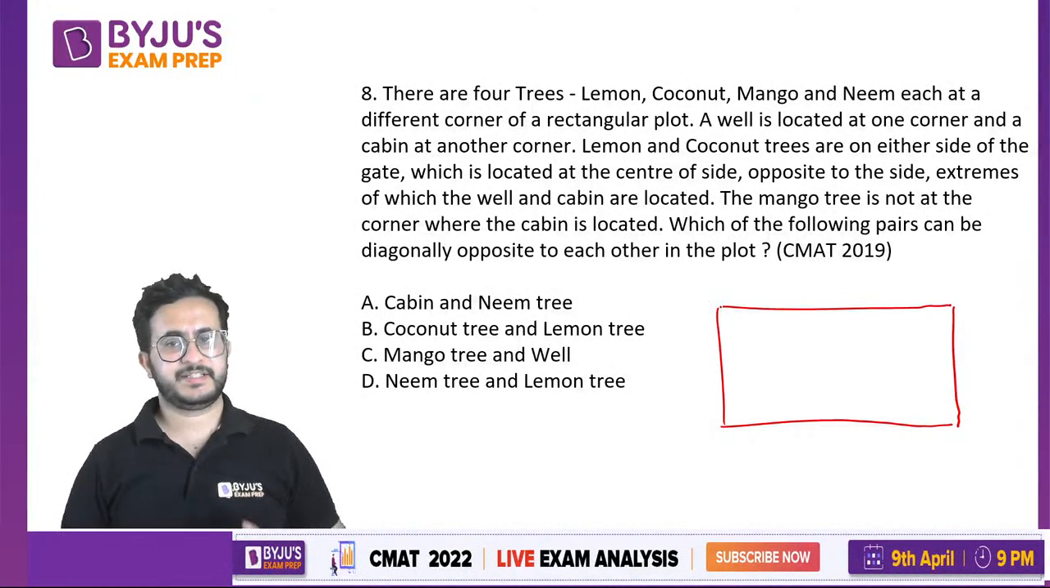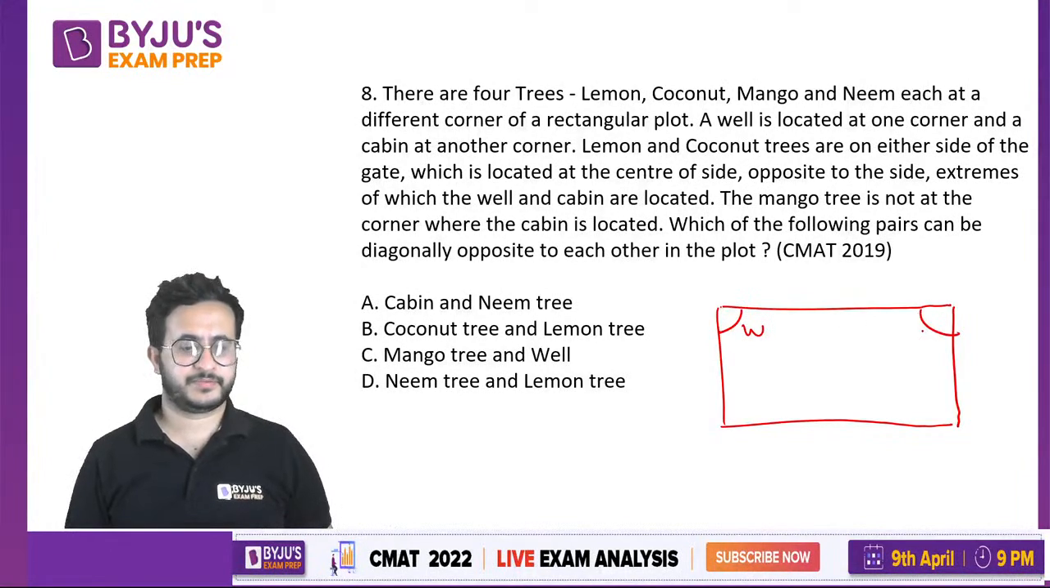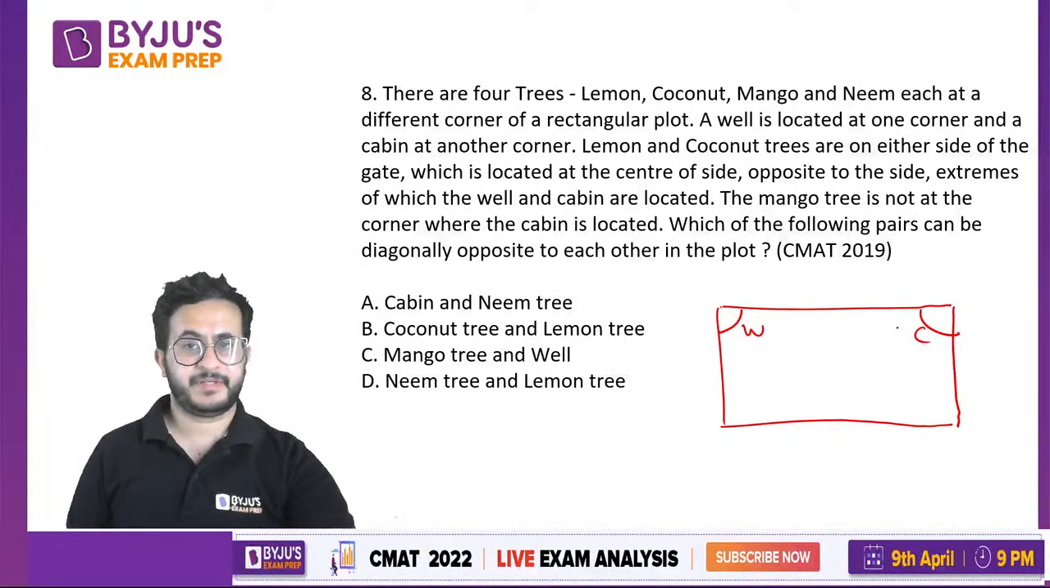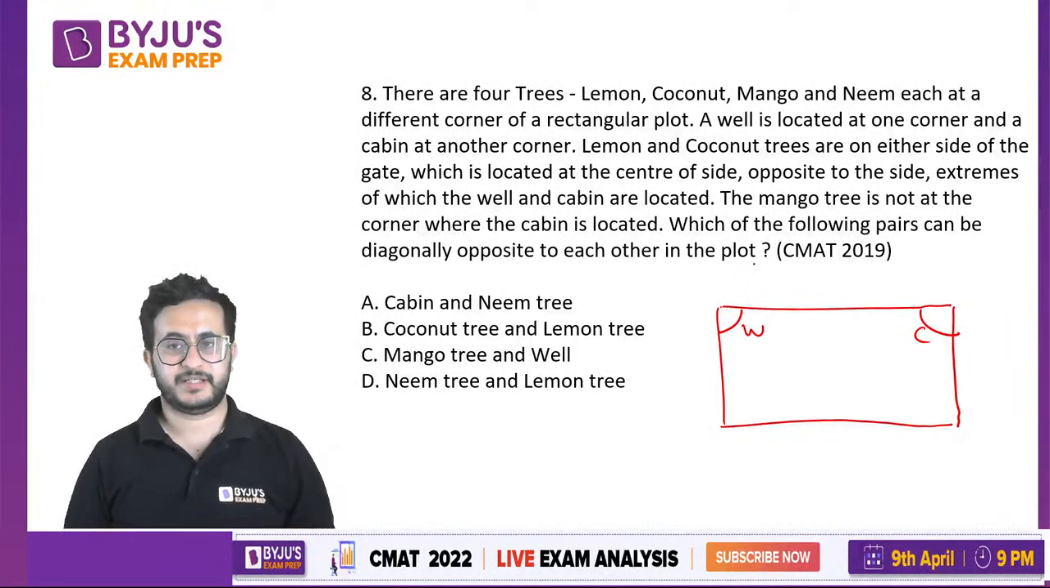So it says that there are 4 trees. Okay, then we have well and cabin. So let us say this is well and this is cabin. Well and cabin, and opposite to that side there is a gate, and they have given the position of some of the trees.